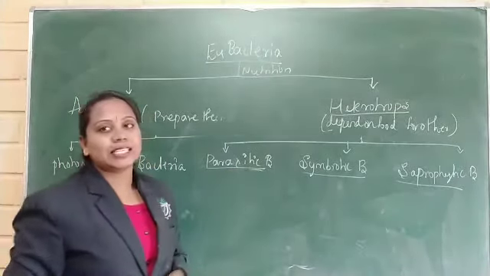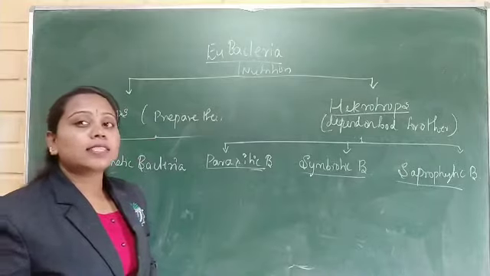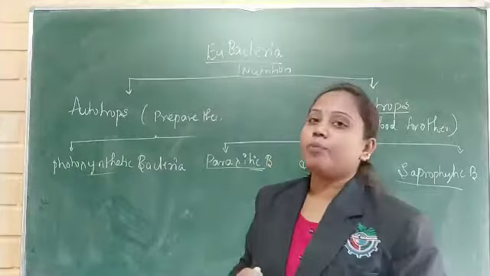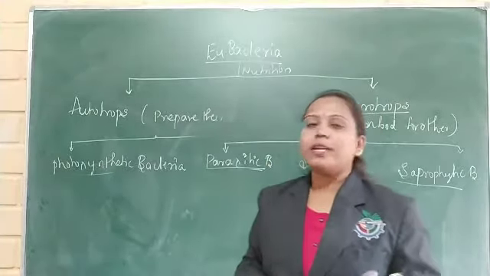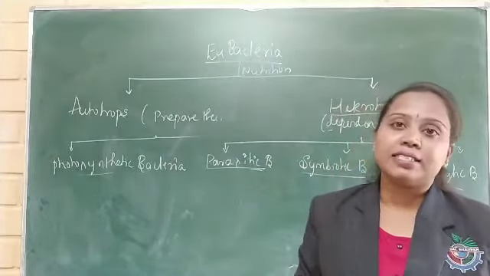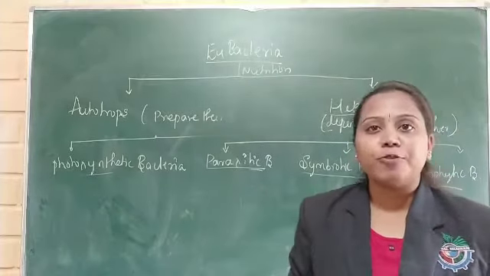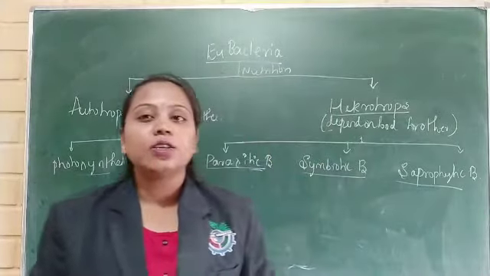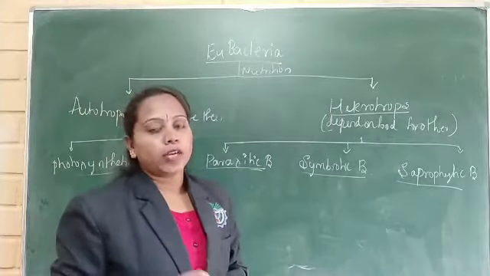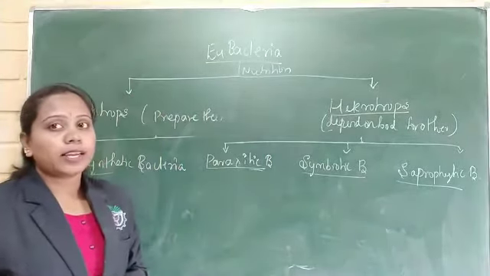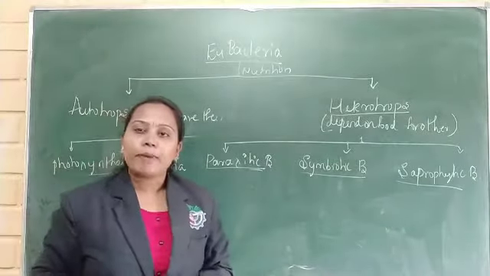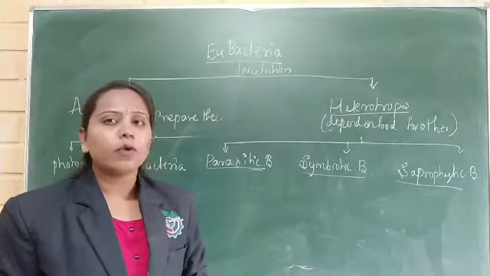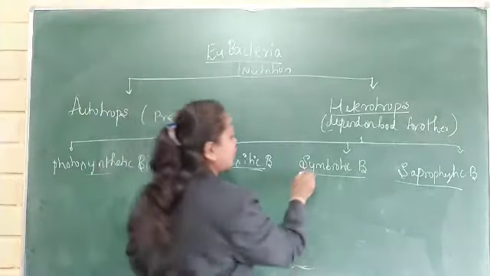Those bacteria are called parasitic bacteria. Like Salmonella typhi, which enters our body and within 2 or 3 days causes the disease called typhoid fever. For example, Vibrio cholerae is a type of bacteria which causes the disease called cholera. Next is symbiotic bacteria.